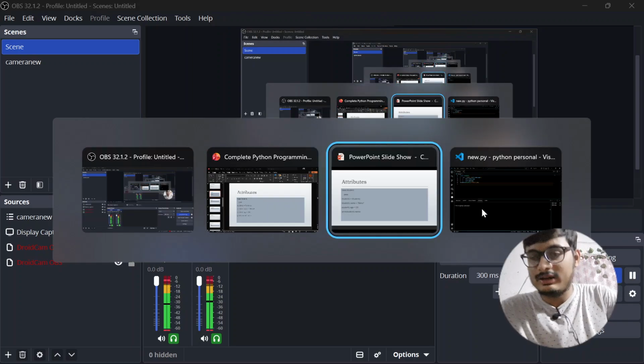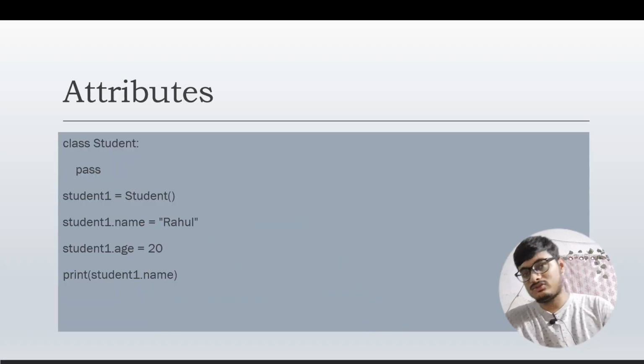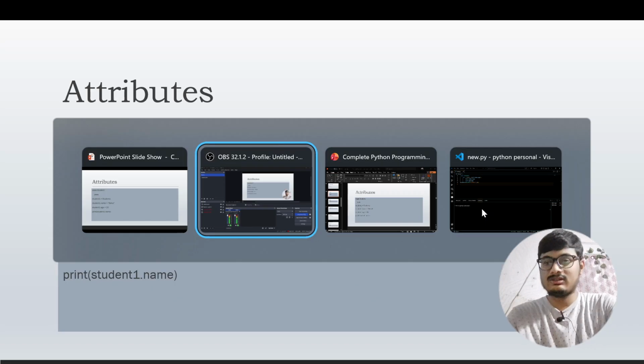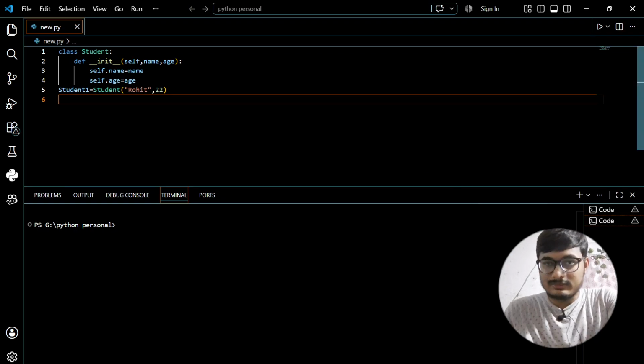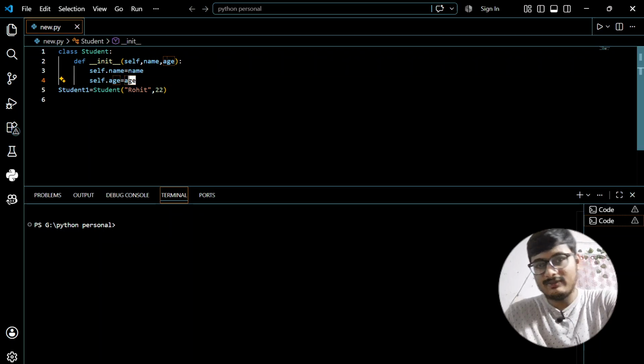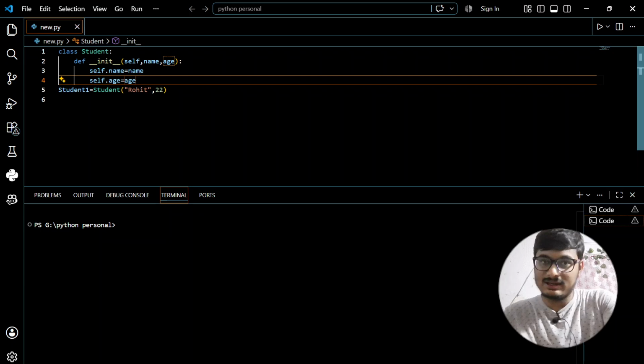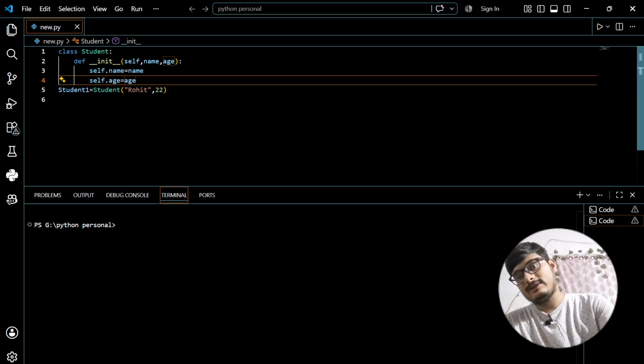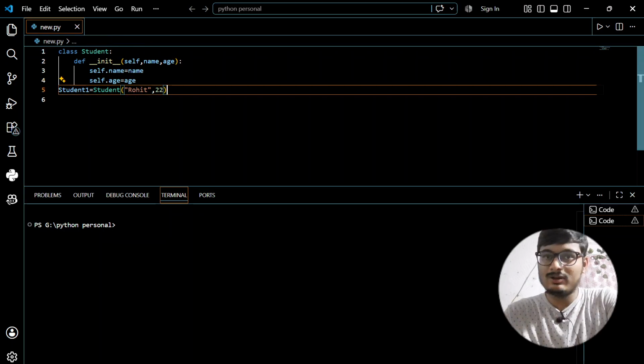We are giving attributes to every object right now. Just like here, I have given these two things. These are the attributes of this class. Every class has a name. This student class has a name and age. So every object that we create will have a name and an age.